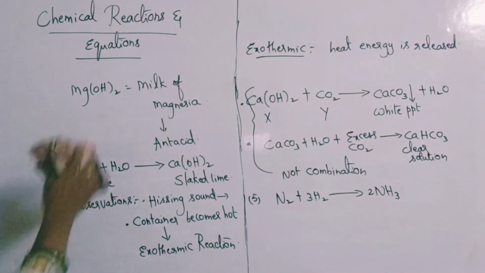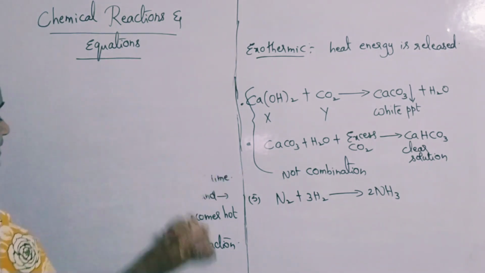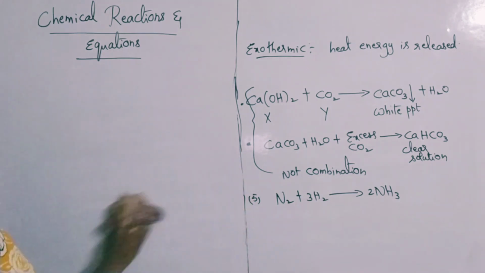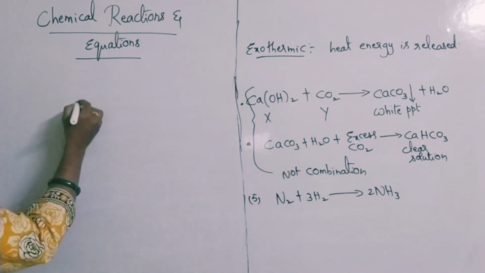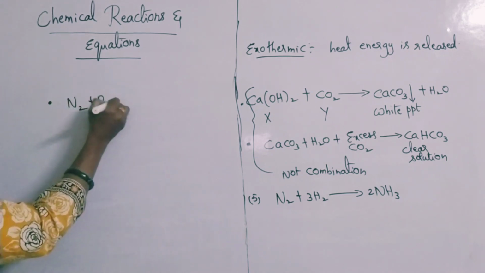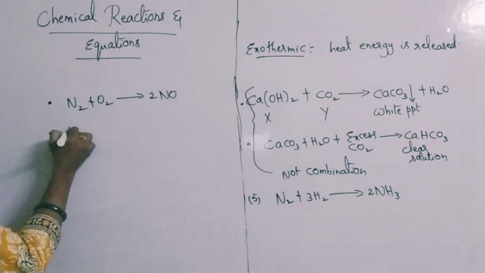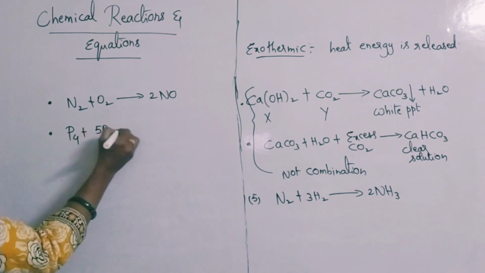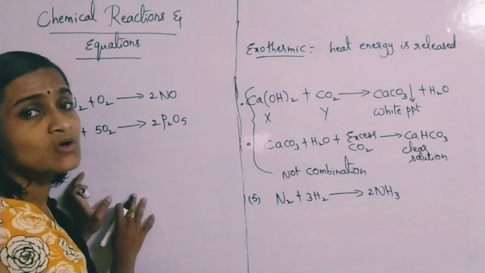You have the formation of metal oxides and the formation of metal sulfides. All those also come under chemical combination reactions only. You can take not only the formation of gases, like I told you, S plus O2 gives rise to SO2. Same like that, N2 plus O2 gives rise to 2NO. This is also a combination reaction. P4 plus 5O2 gives rise to 2P2O5. P4 means phosphorus.